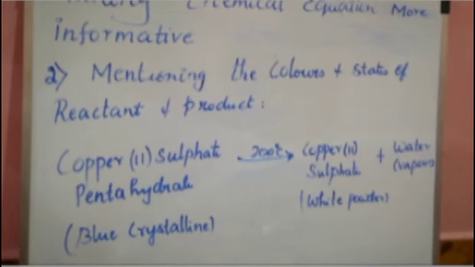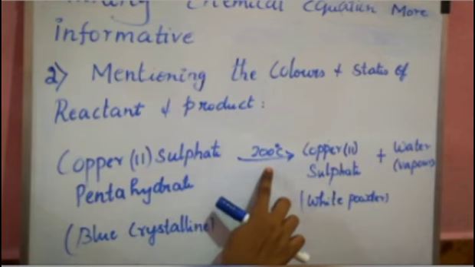So here I have given an example. Copper 2 sulfate pentahydrate, which is blue crystalline in color. So blue is the color and crystalline is the solid, right? So blue crystalline. Here they have mentioned the color and state below the reactant name.